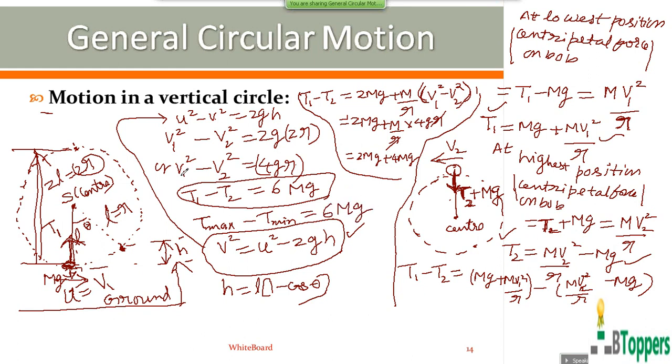And the magnitude of velocity is maximum at the lowest position, and minimum at the highest position. So v maximum square minus v minimum square is equal to 4gr or 4gl, from this equation.